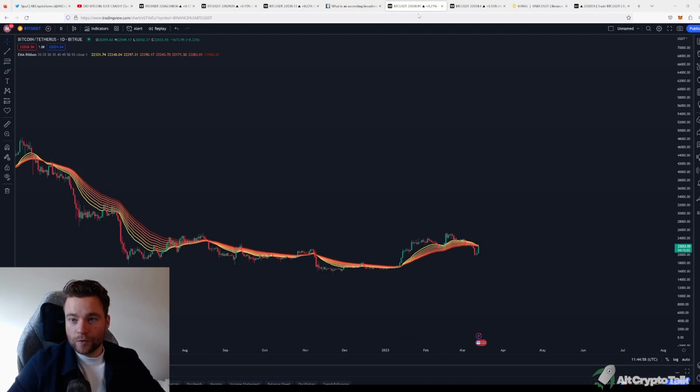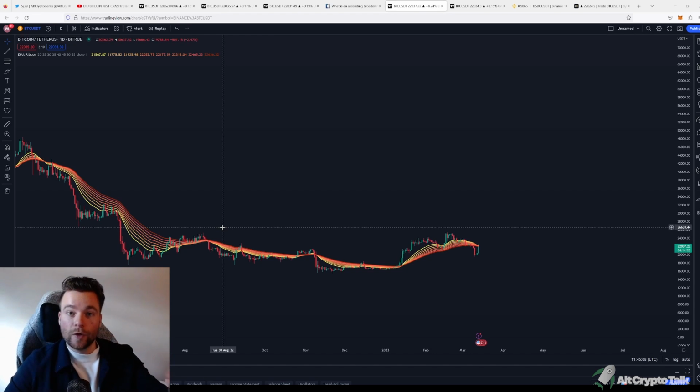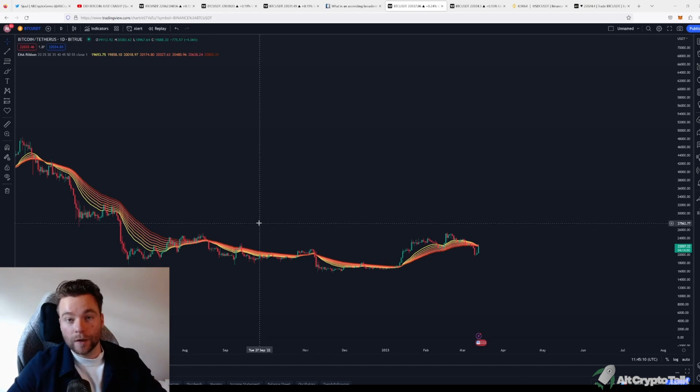So another chart that's interesting to watch is the EMA chart. And the EMA basically means the moving average. So are we trading above the moving average? That usually means we're in a bullish momentum. And are we trading below the EMA? That usually means we're in a bearish momentum.